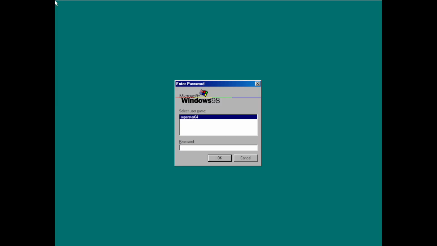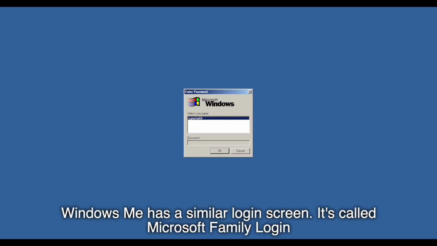Just saying. Okay, actually, quick correction here. Windows 98 did have a user list that could be enabled in the settings. It's pretty rare to see in action, but it does in fact exist. Unfortunately though, the same can't be said for Windows 2000.